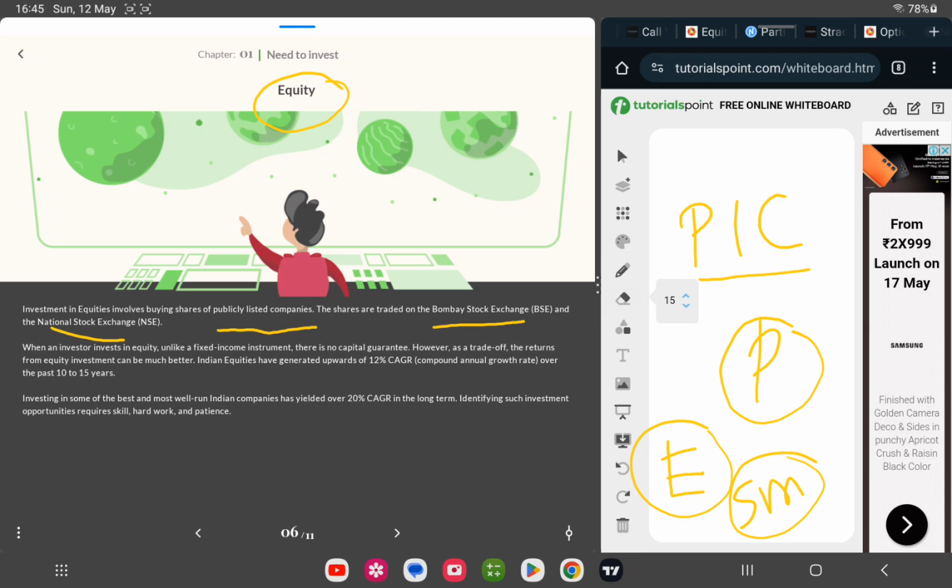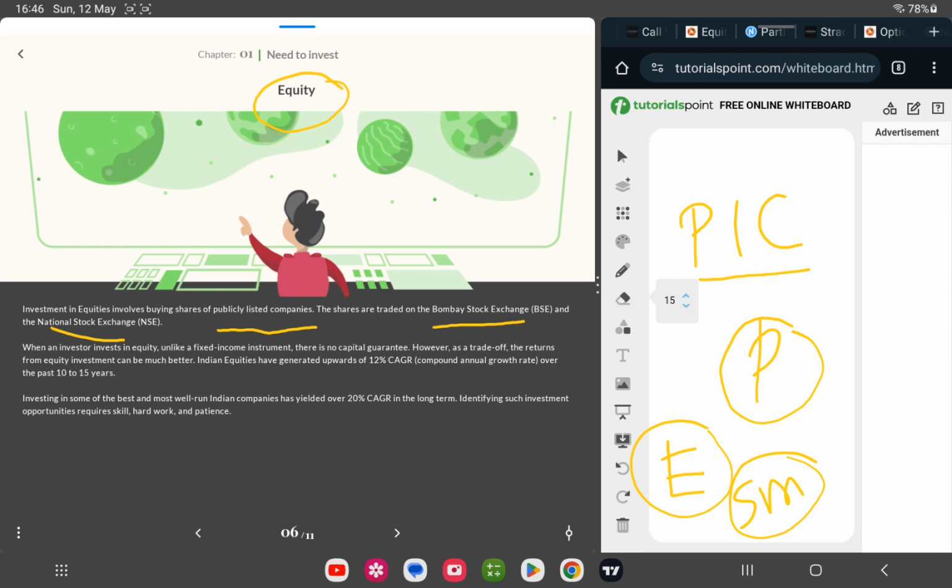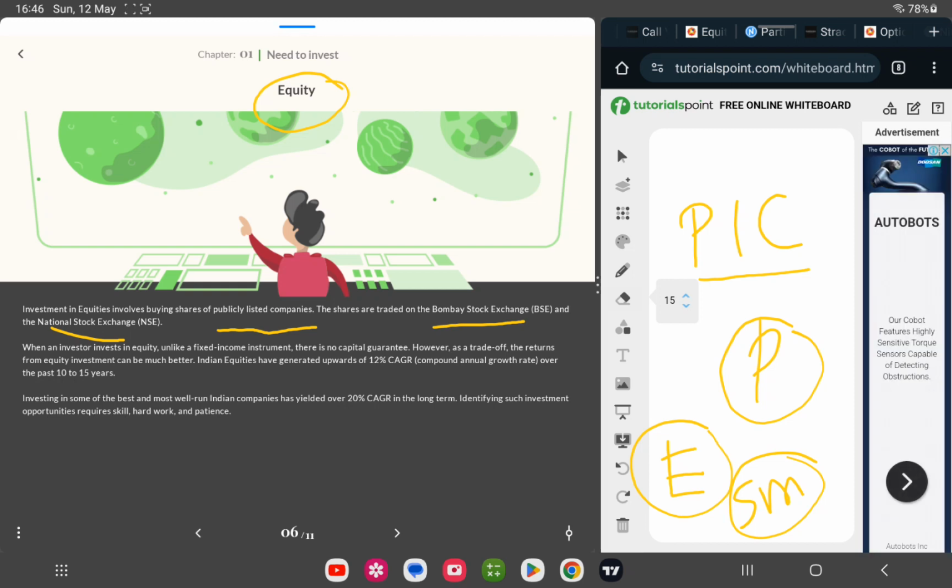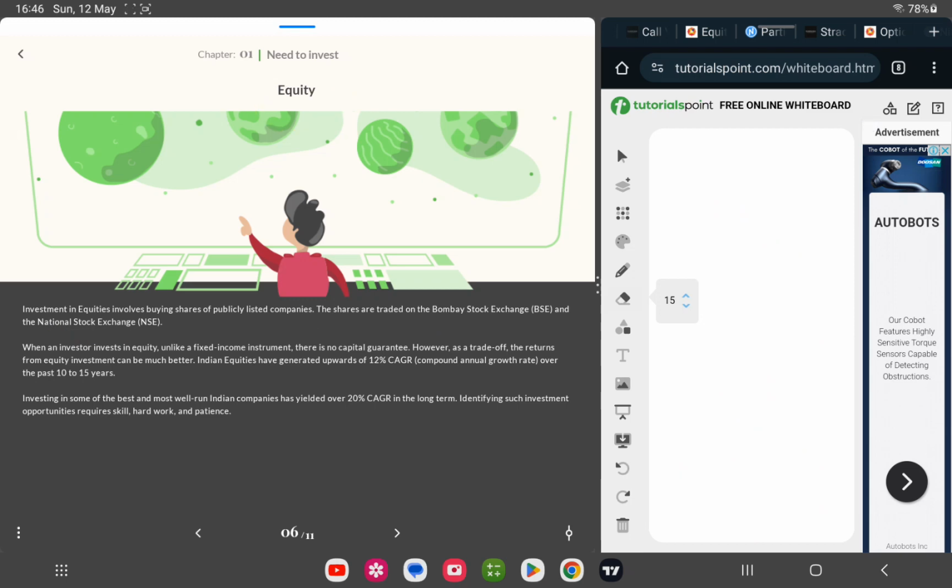So when an investor invests in equity, unlike a fixed income instrument, there is no capital guarantee. Here the market can go anywhere, so that's what they're trying to focus on. However, as a trade-off, the returns from equity investment can be much better. Yes, this gives a return of 12%, which is like the highest.